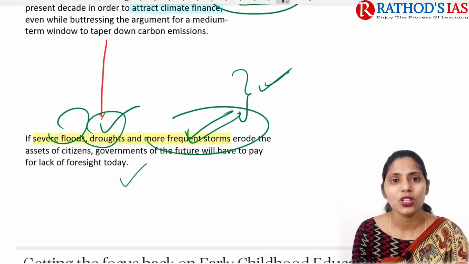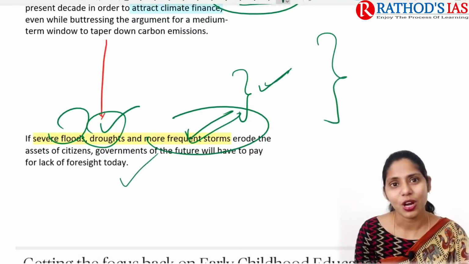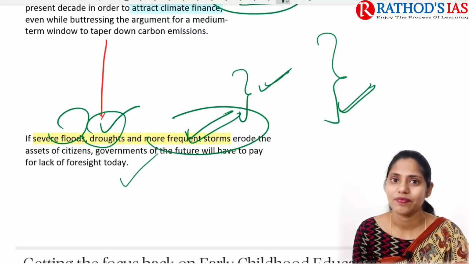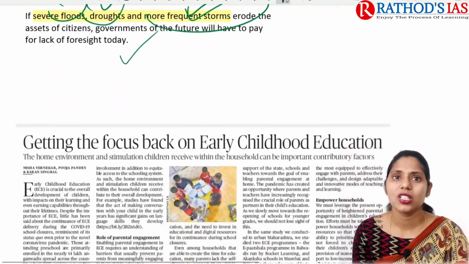Because of this, we need to pay proper attention today. We need to avoid those situations. So this is all for this topic and I hope it is very clear. Now let us see the next topic.